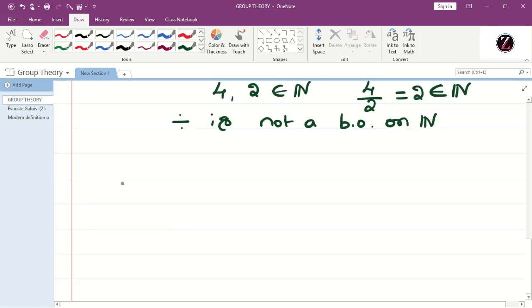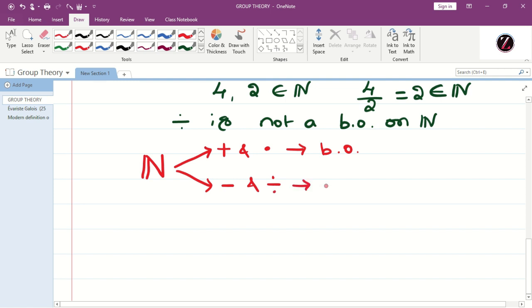If we consider the set of all natural numbers, addition and multiplication are binary operations, but subtraction and division are not binary operations on N. Why?